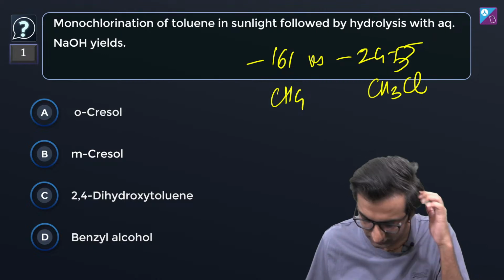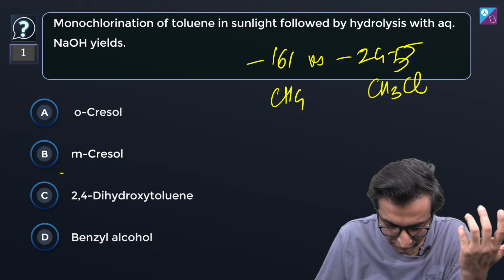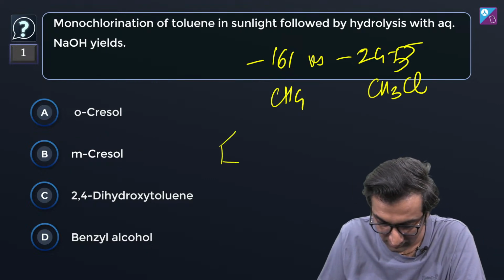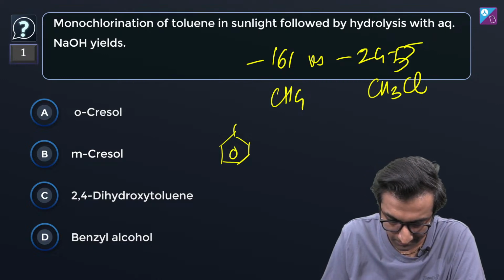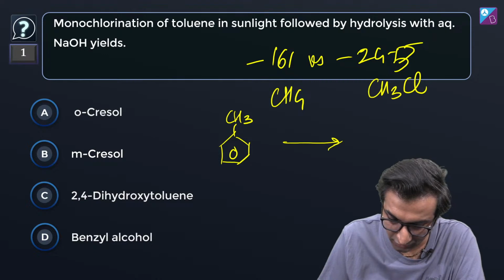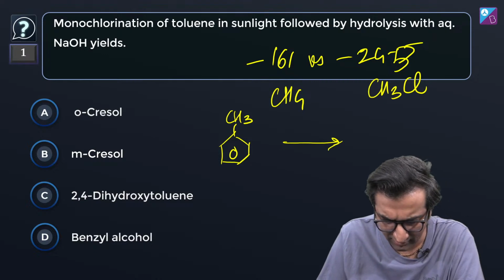Monochlorination of toluene. Orthocresol, metacresol. Wow, what are these fancy things? Toluene, sunlight followed by hydrolysis with NaOH. Okay.